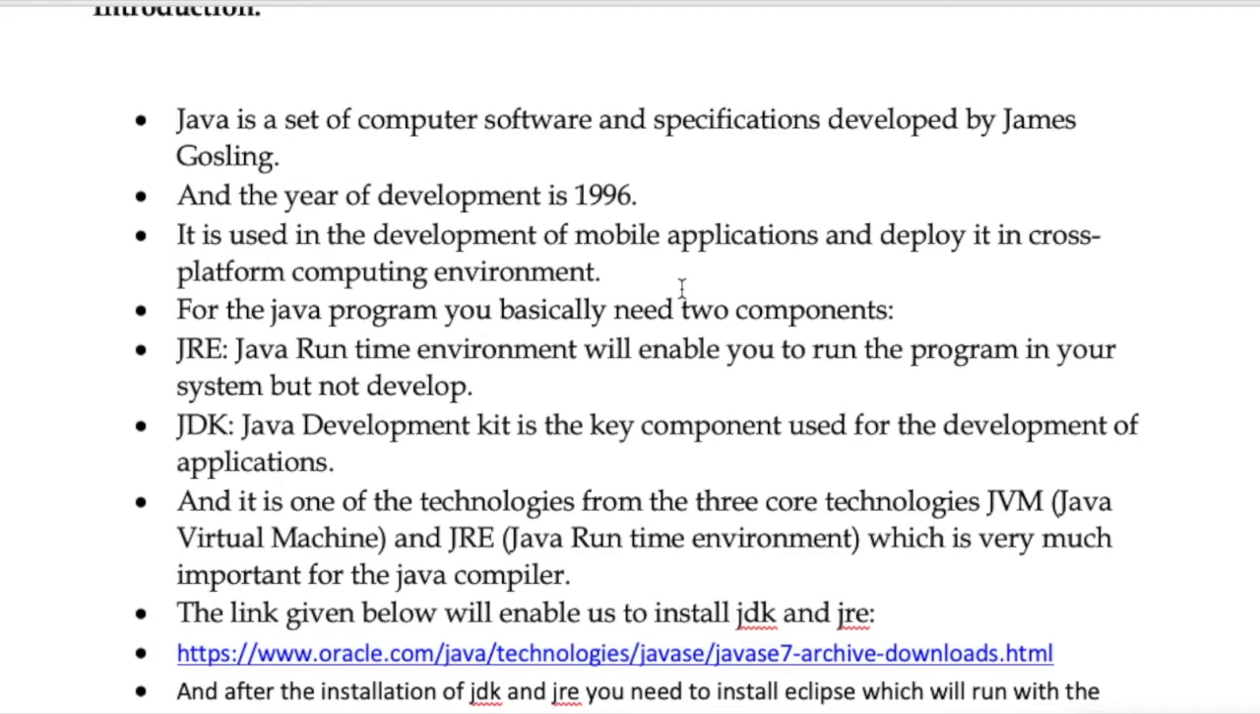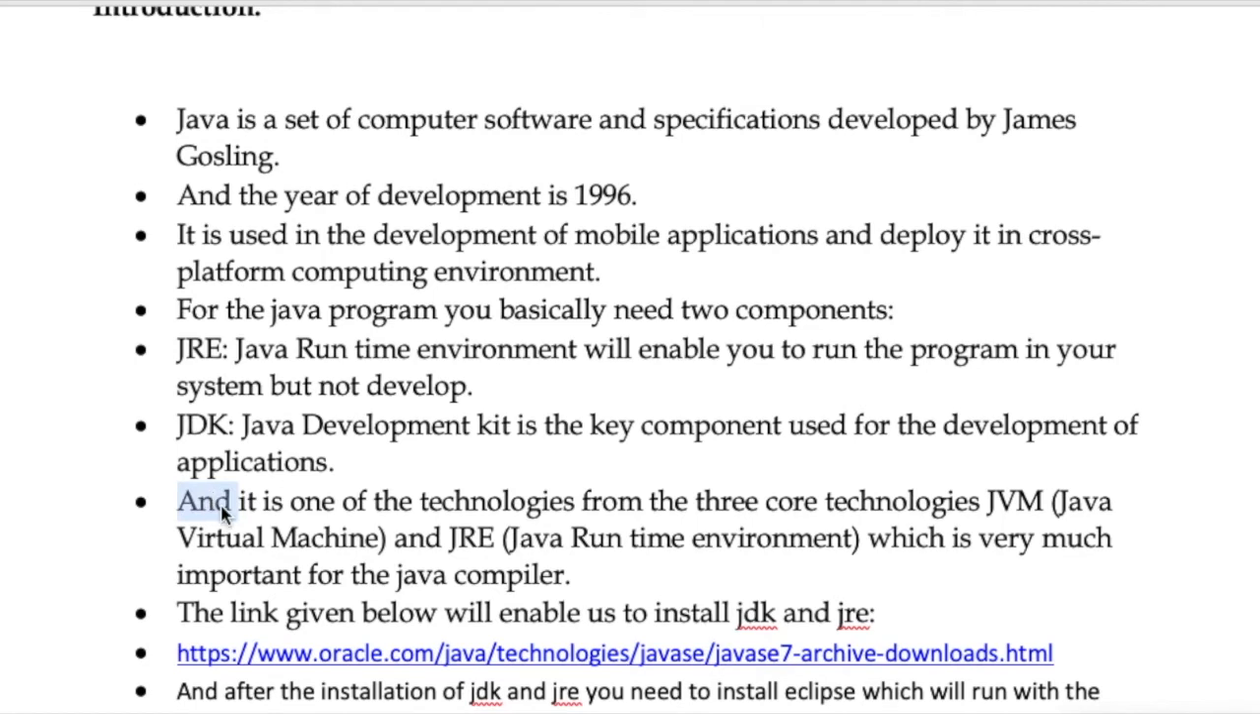Java basically needs two components, JRE and JDK. JRE is the Java Runtime Environment, which will enable you to run the program in your system but not develop. This is just used for running the program after writing the code, but not for development. When you install the Java Development Kit, it will help us develop the applications in our system, compile them and get them out without any mistakes. The installation of Java in Windows will be done in the upcoming blocks.